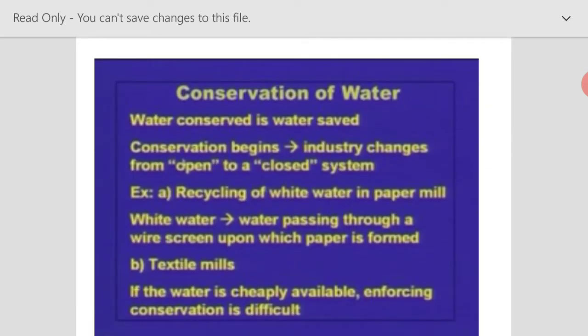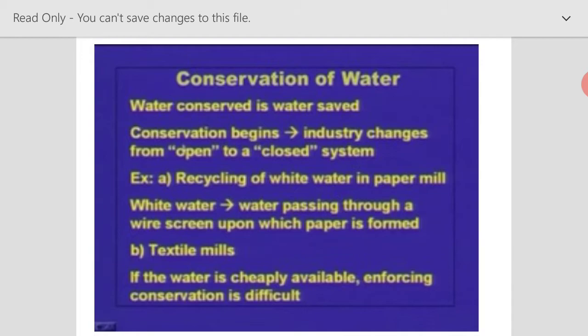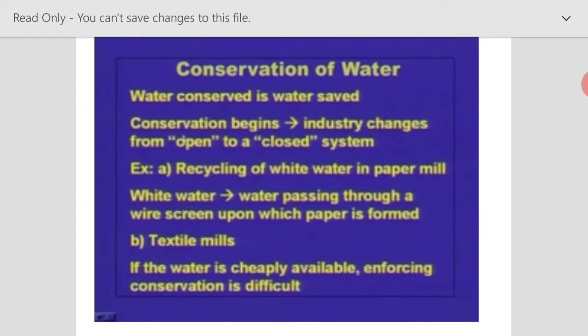The second way of reducing this volume is by conservation of water. As we know, once the water is conserved, the water will be saved. Even in our houses, if we have plenty of water, we use it liberally. The same happens in industry. If the water is available cheaply and in plenty, the industry also practices the same.